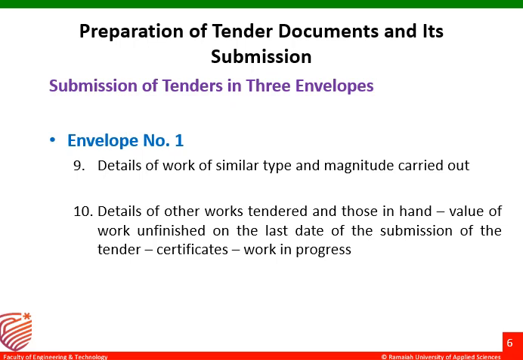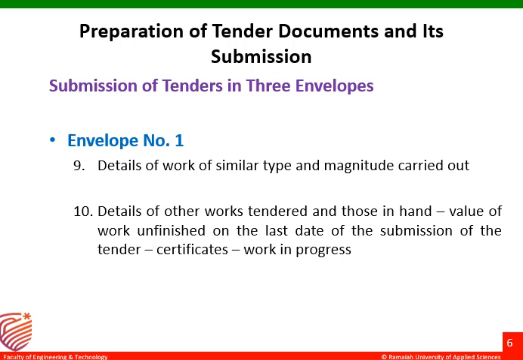And the value of work unfinished on the last date of submission of tender. While this tender is going to be submitted, the details of work that has already been completed, the progress of the work and the remaining portion, the unfinished work of the earlier projects, have to be submitted here, just before the last date of submission of the tender.